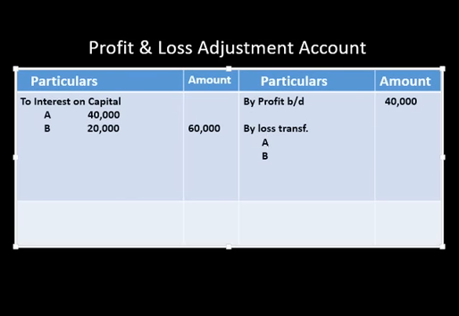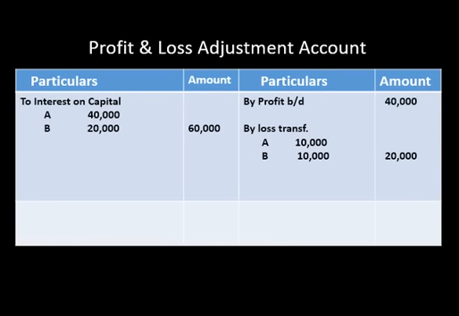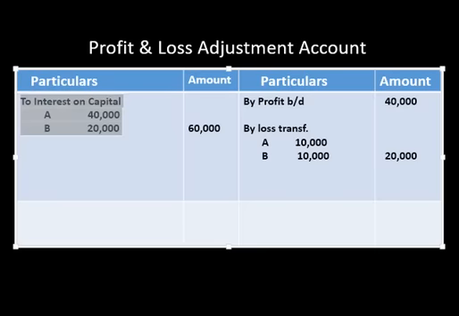If the ratio is not given, then they will share this loss as 10,000 and 10,000. But if the ratio is given in the question, then they will share this loss in their profit sharing ratio. And I'll write here 20,000. Now both sides are equal, as you can see here. So I am preparing the profit and loss adjustment account because the PL appropriation account will never show loss, and in the PL appropriation account we distribute appropriations only up to the profit.